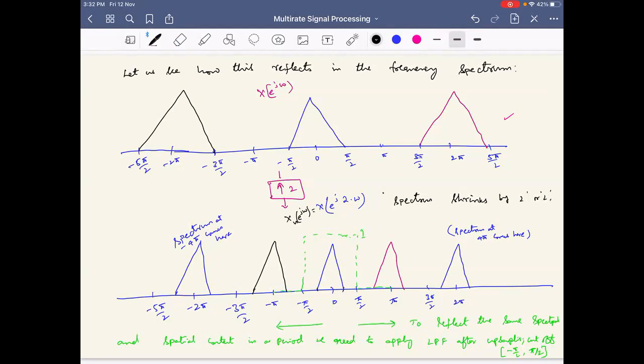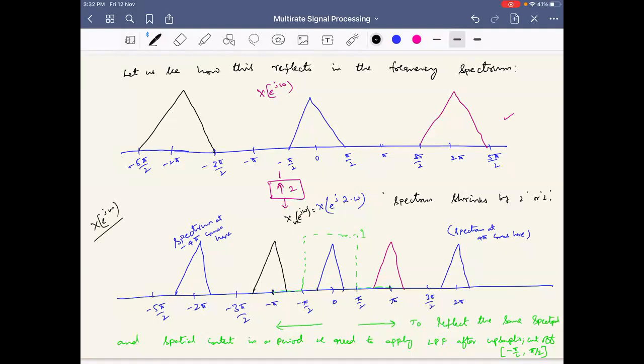See, if I give you any discrete time Fourier transform, what is the range of the spectrum you look at to say that this is the spectrum? If I give you some arbitrary X of e power j omega, what is the range you suggest? Minus pi to pi, or 0 to 2 pi, right? So I need to look at the same range even here, whether it is X_u of e power j omega or X of e power j omega.